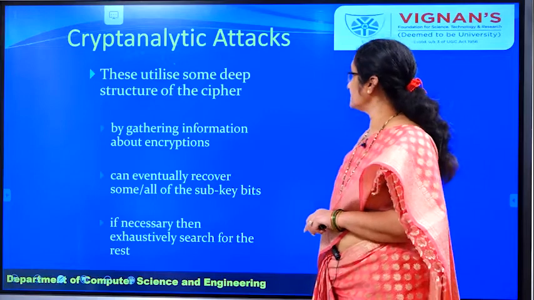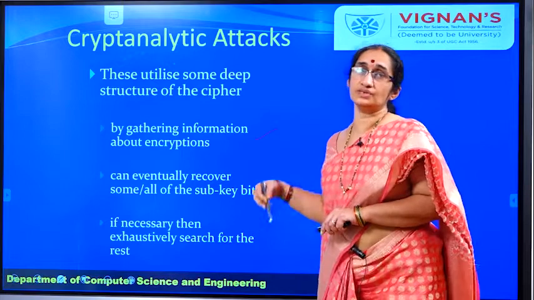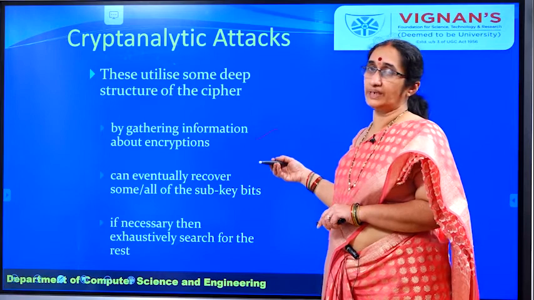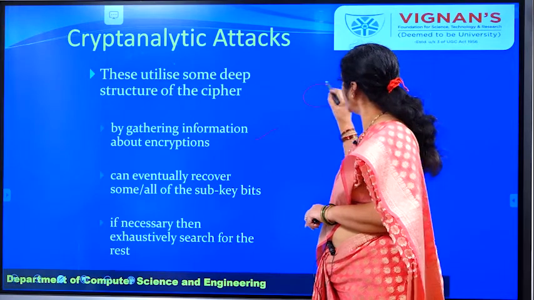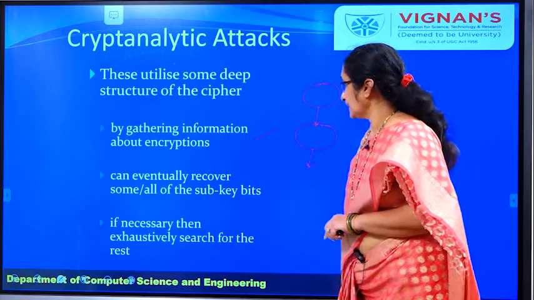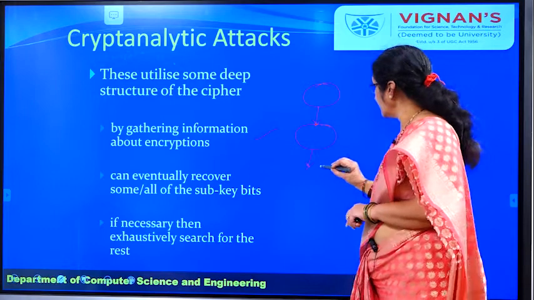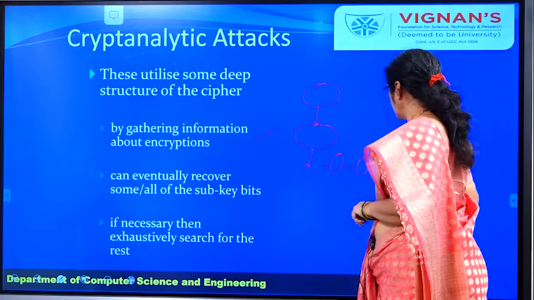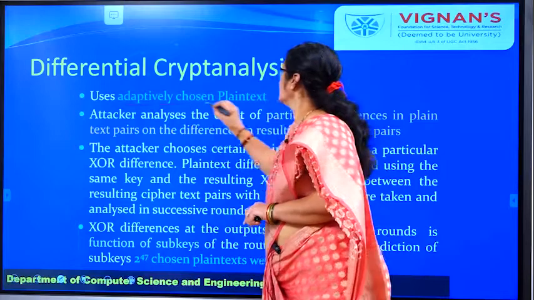So these utilize some deep structure of the cipher by gathering information about various encryptions. Here we use chosen plain text. You choose the plain text, and using that plain text you try to perform the attacks, and you try to analyze each and every round, and you try to identify the keys here. And then an exhaustive search is necessary for the rest. That means if you could get a few bits of the key, you can perform an exhaustive search for the remaining bits.